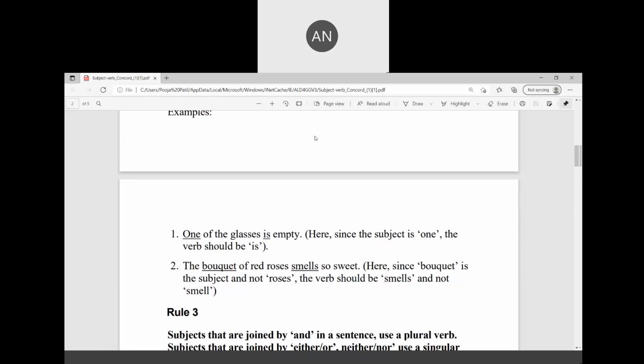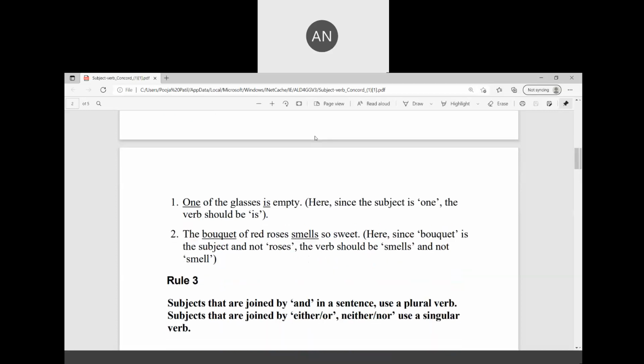Many of us get confused and may say, one of the glasses are empty. But here the subject is singular. We are only referring to the fact that so many glasses are there, and in that, one glass is empty. So you have to understand this rule well.